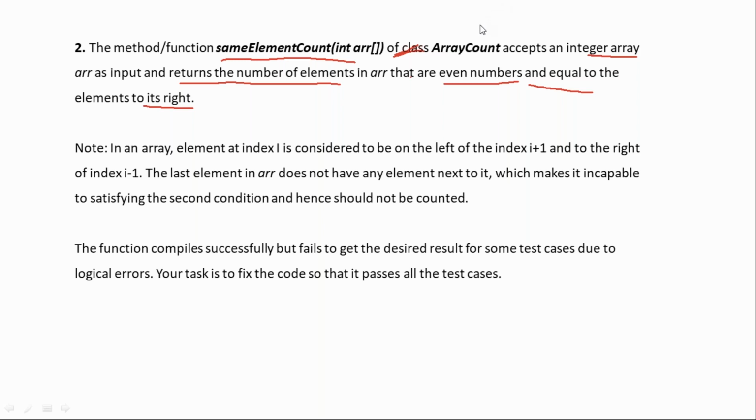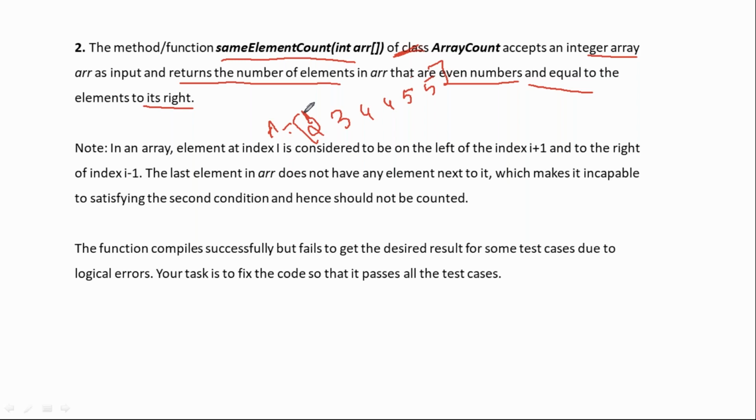Let's take an array here. This is a function, and you're giving the input right now: 2, 2, 3, 4, 5, and let's take this also 5. This is your array, right? Now, what is the question? You need to return the number of elements of the array that are even, and the element to its right side should be equal to it.